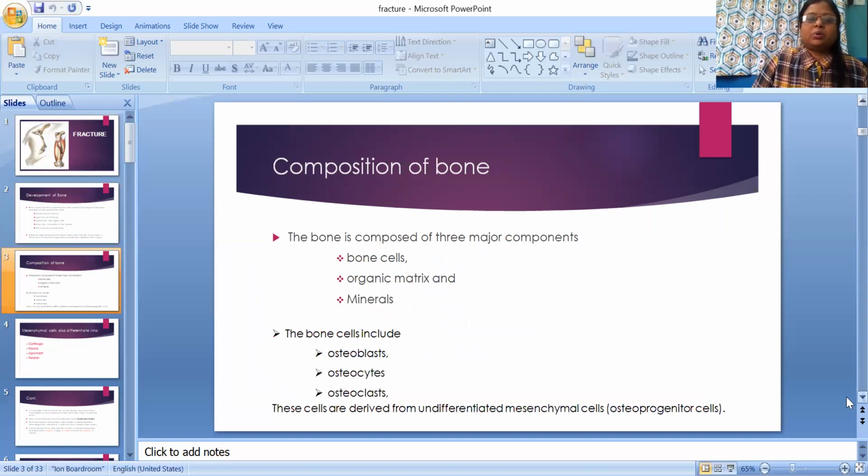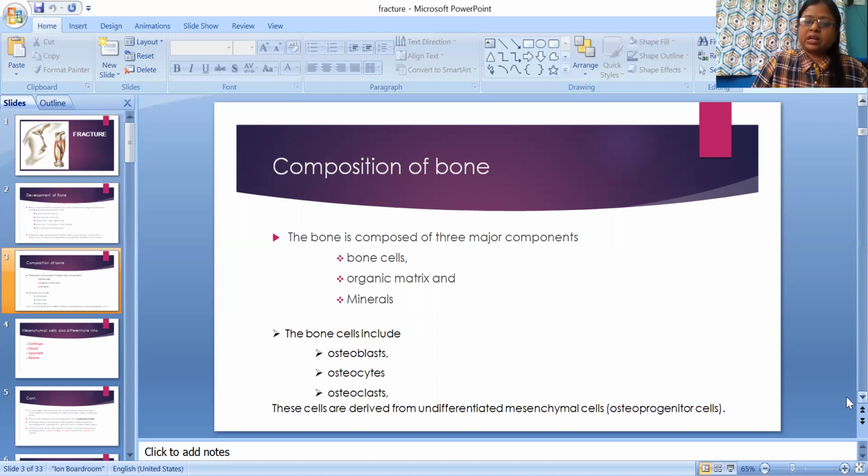So, composition of bone. Composition of bone is bone cells, organic matrix, and minerals. So these are the major components of bones. Then the bone cells include osteoblasts, osteocytes, and osteoclasts.